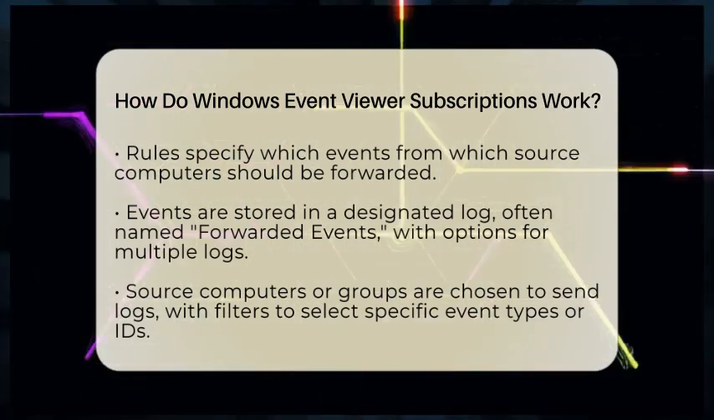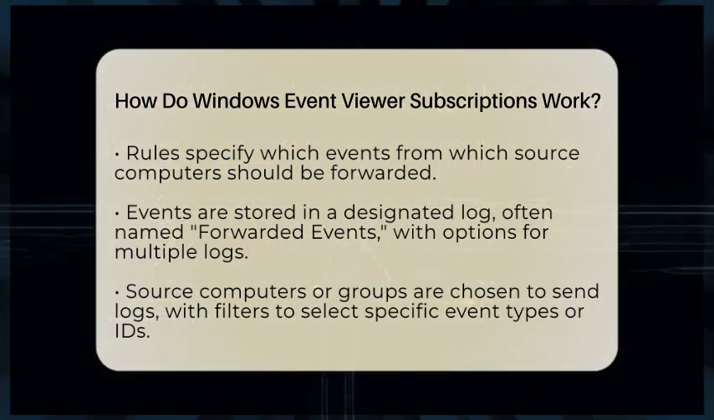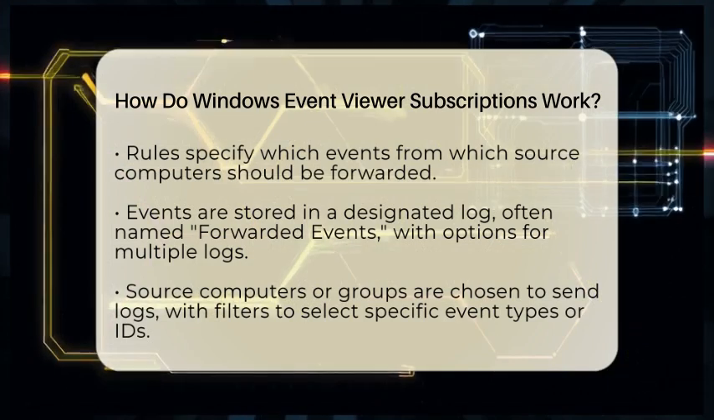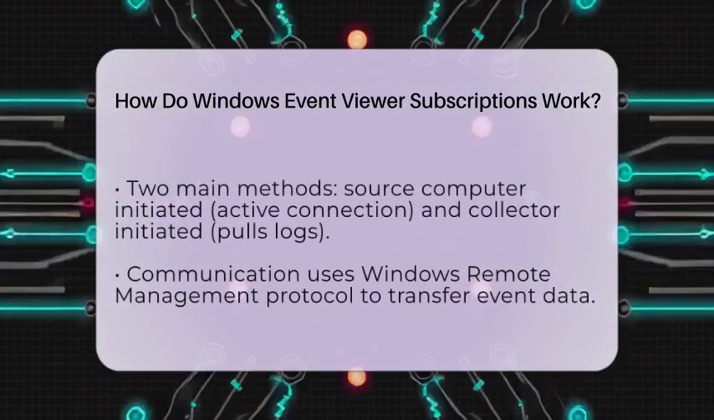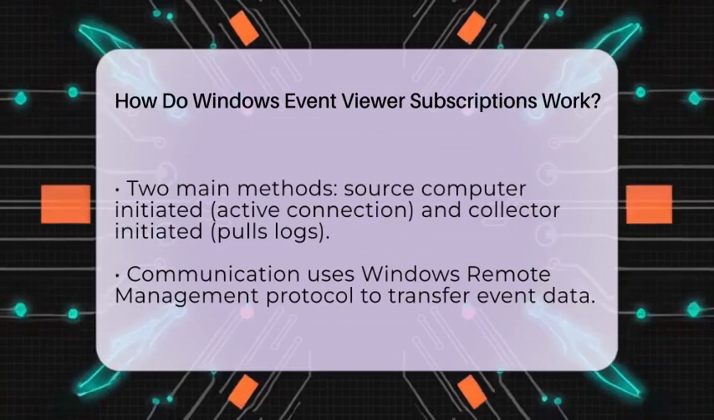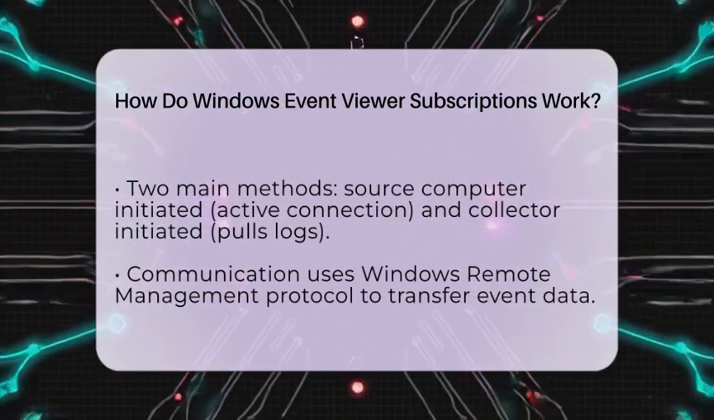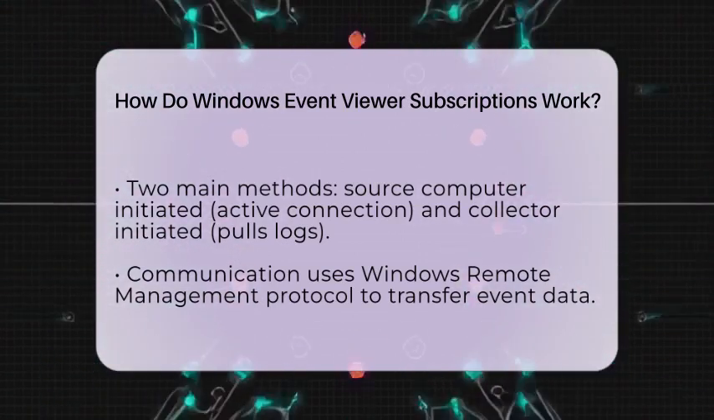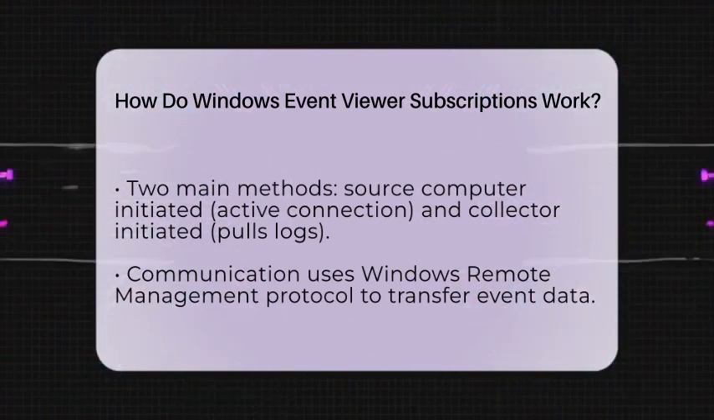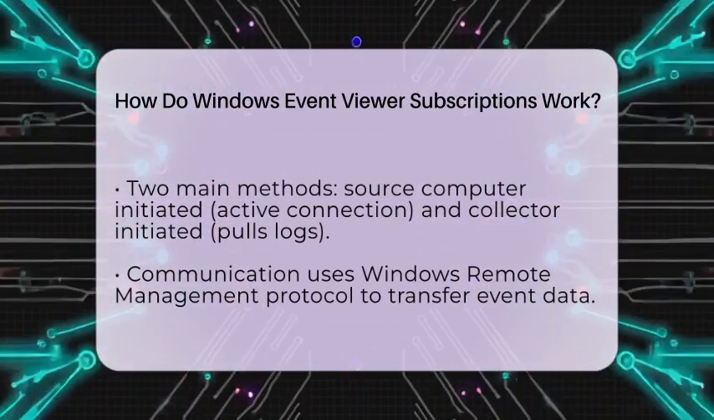The second method, collector initiated, has the collector connect to each source computer and pull the logs. This is less common because it can be tricky with firewalls and permissions. Windows Remote Management is the protocol used for this communication. When an event on a source computer matches the filter criteria, it gets forwarded over the network to the collector. The event is then stored in the designated log for analysis.